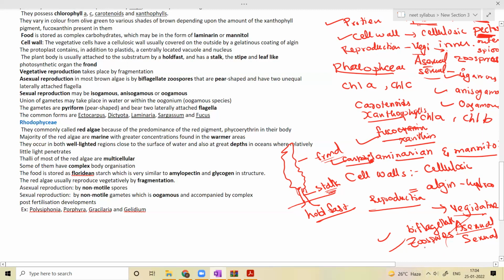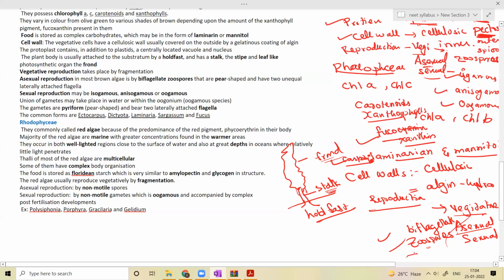Here the zoospores are biflagellated, that means they are motile. They are pear-shaped and have two unequal, laterally attached flagella. One is large and one is small. So that is the mode of asexual reproduction.